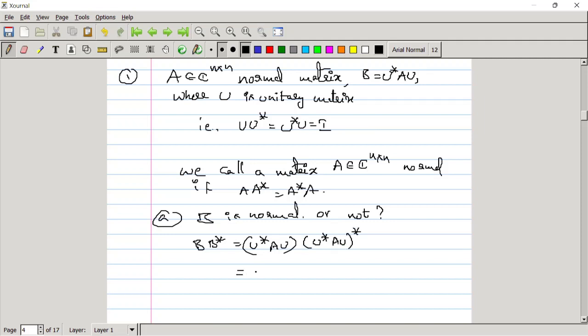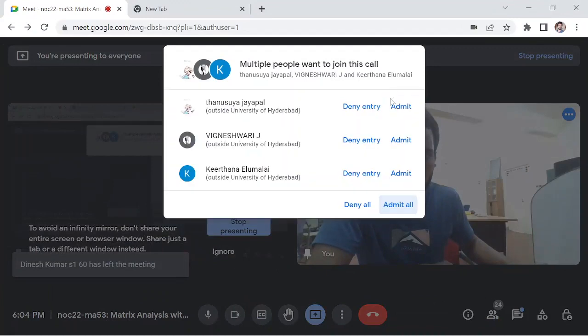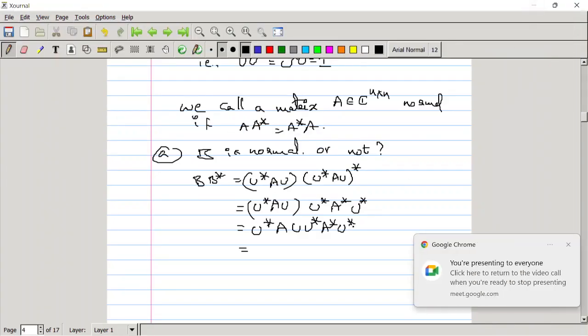By the property of conjugate transpose, we can write this as U star A star U, since U star whole star is nothing but U. By the property of associativity, we can write this as U star A star U star U. In the last step you have to write U star U only, not U star.